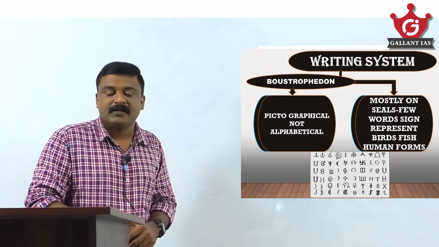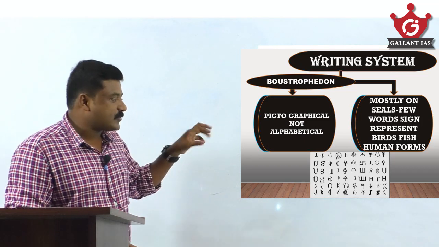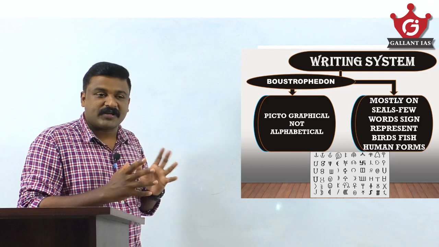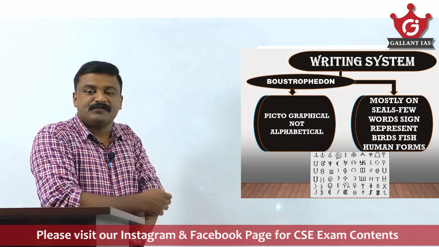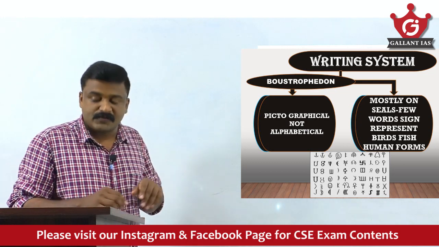It is pictographical, using signs and symbols and short inscriptions. You can see these inscriptions as shown in the image. You can see this Boustrophedon script on these Harappan objects or seals. It is not deciphered.